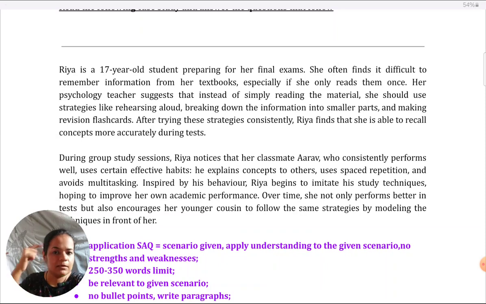you mentally note down, as you're going through the paragraph, you keep on making mental or actual notes. Like I said, when you're practicing for yourself, you can make these notes. She finds it difficult to remember if she reads them once. So, you note here, rehearsal is missing.